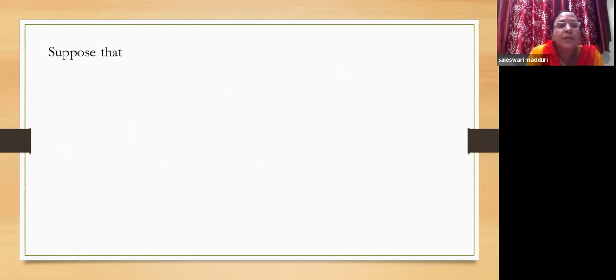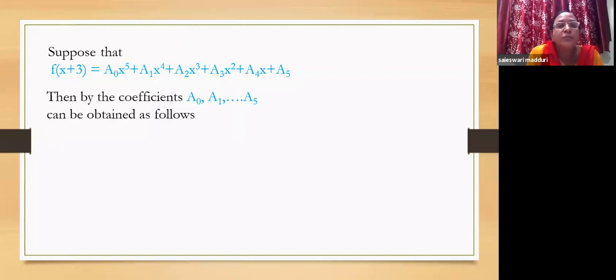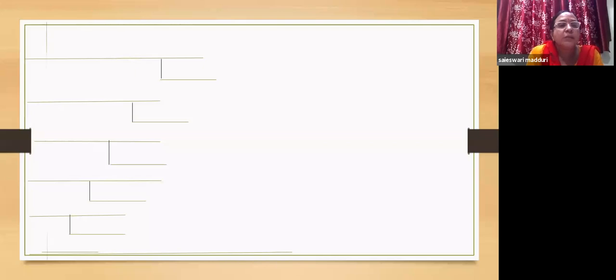Now how are we going to use it? Let us see. Suppose f of x plus 3 is a0 x power 5, a1 x power 4, a2 x power 3, a3 x square plus a4 x plus a5. That is, this is a transformed equation because the root has been translated here by 3. So f of x plus 3 is going to have a0, a1, a2, a3, a4, a5 as coefficients. Now our job is to find these coefficients, is it not? So how are we going to find them? We are going to do transformation of equations.